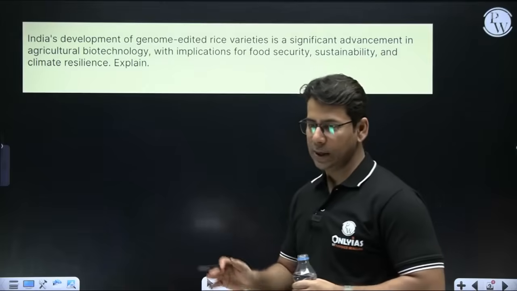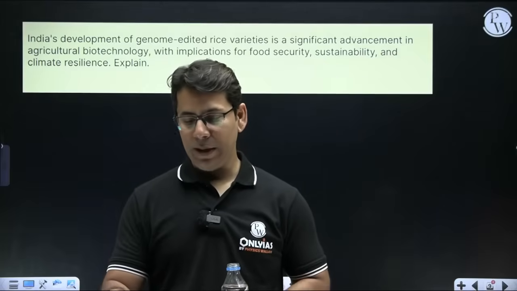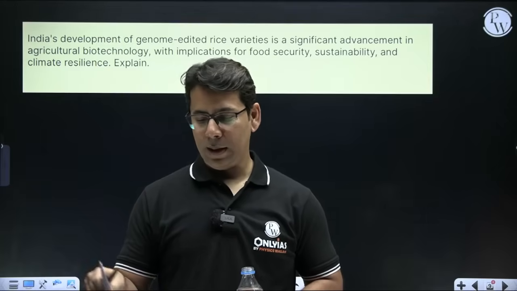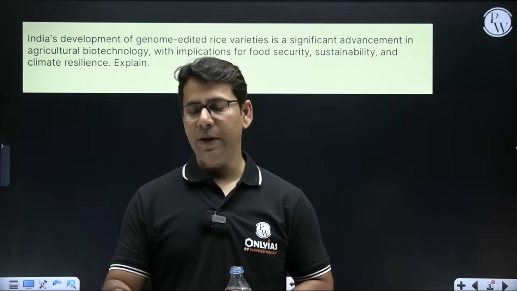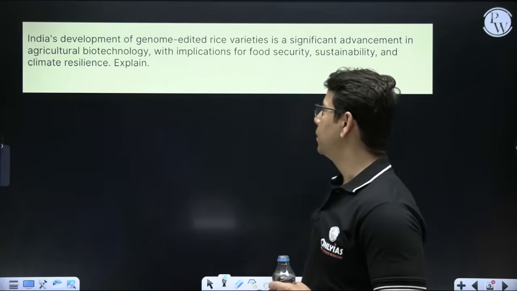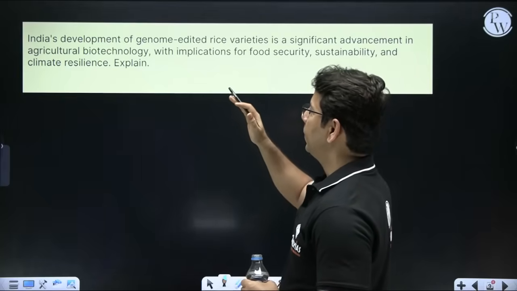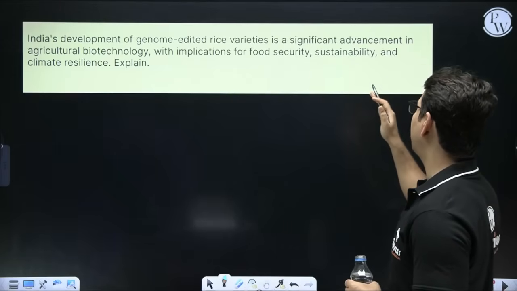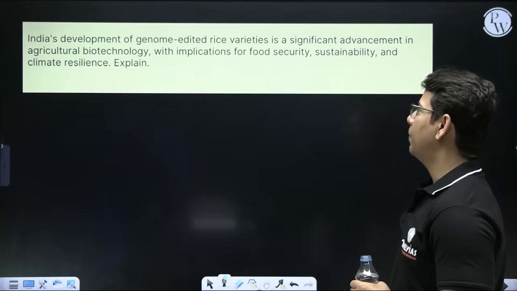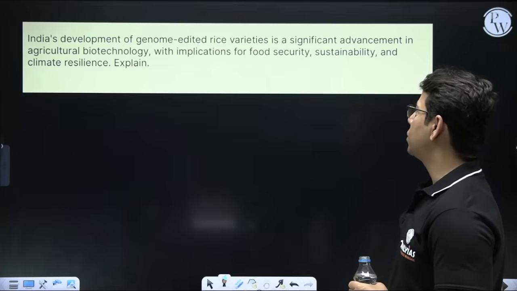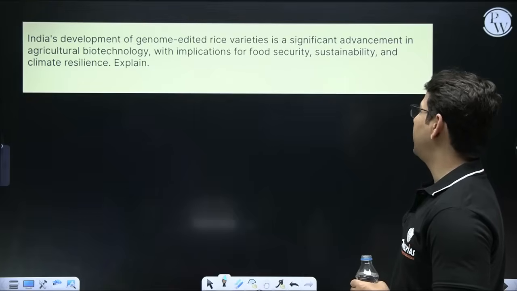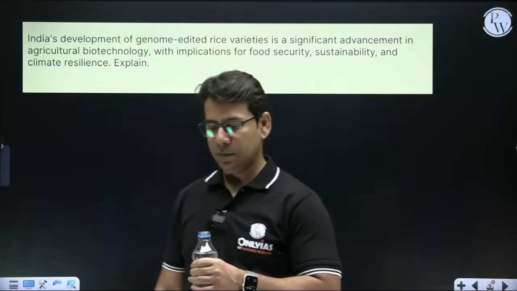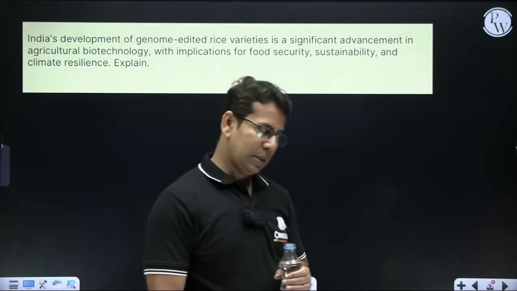Now this question is again linked to current development, and obviously UPSC takes inspiration from current events, and that is why we have already placed it over here. It says: India's development of genome edited rice varieties is a significant advancement in agricultural biotechnology with implications for food security, sustainability, and climate resilience. Explain. So the statement is there, and this is the statement you have to explain.